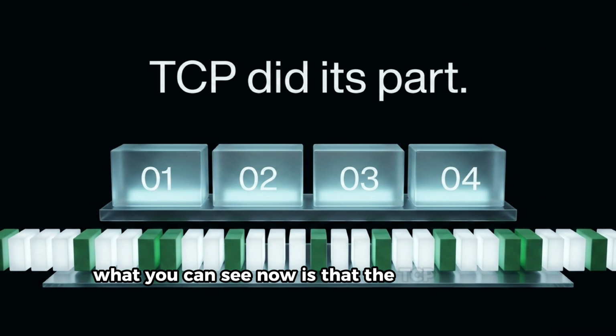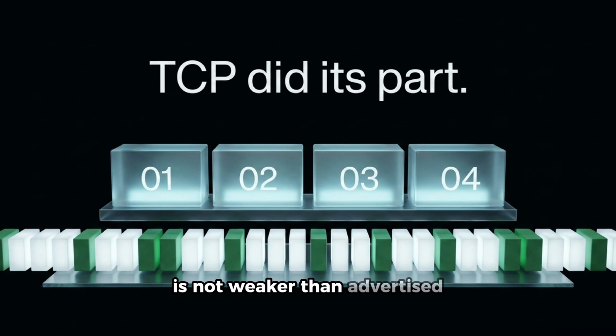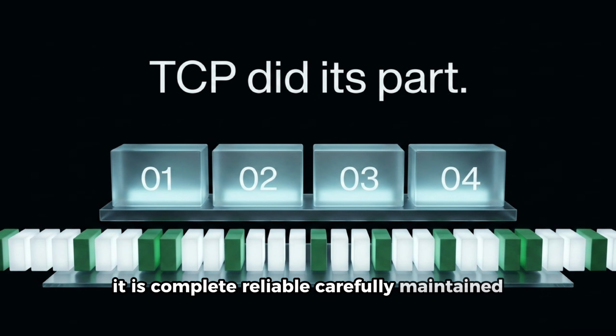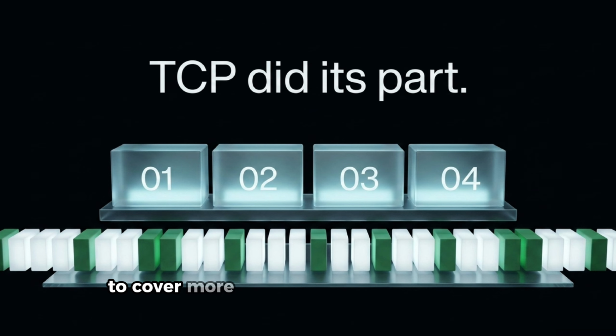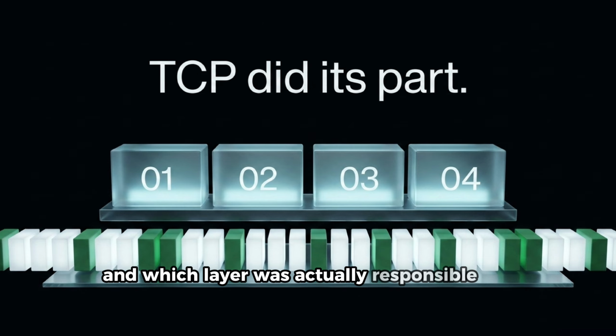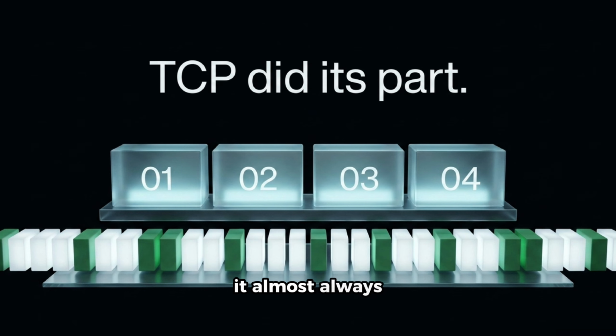What you can see now is that the TCP ordering guarantee is not weaker than advertised. It is exactly what it says it is: complete, reliable, carefully maintained. The confusion comes from asking it to cover more than it was designed to cover. Once you understand the boundary precisely, you stop being surprised when ordering breaks above it. You start asking the right question: at which layer did this ordering assumption live, and which layer was actually responsible for enforcing it? Almost always, the answer points not to a failure of the guarantee, but to a gap between what the guarantee covers and what the application needed. Closing that gap is the application's job. TCP already did its part.